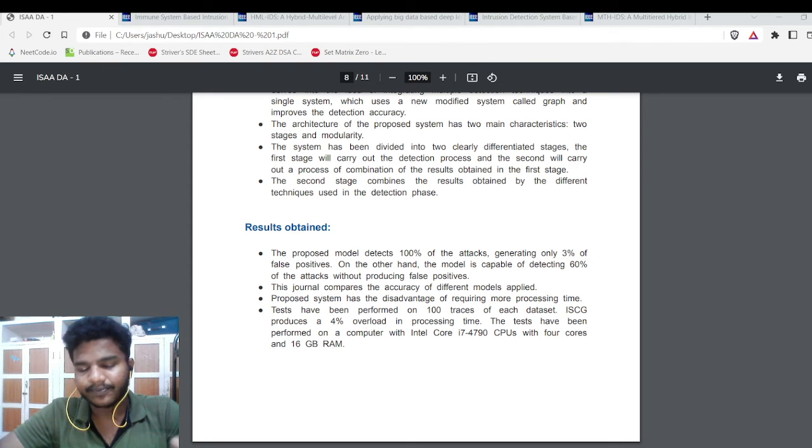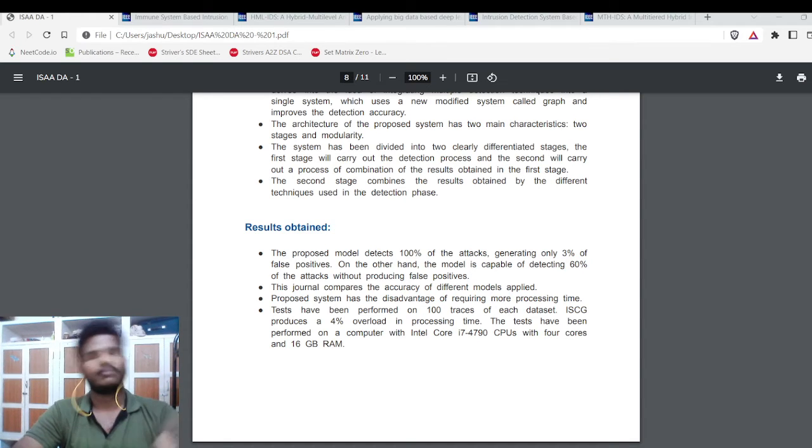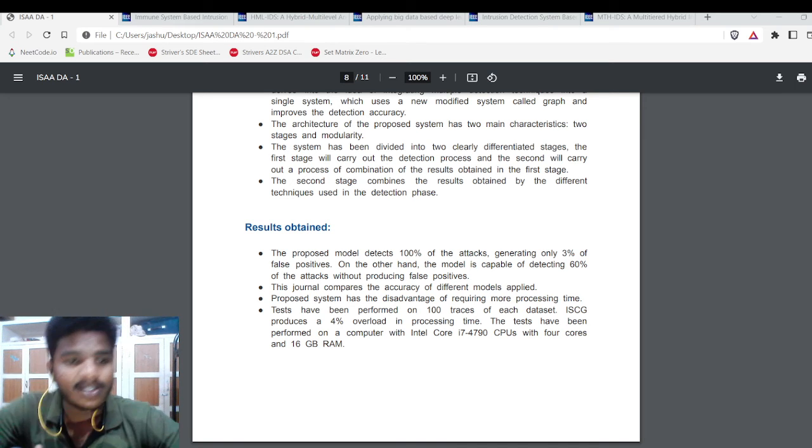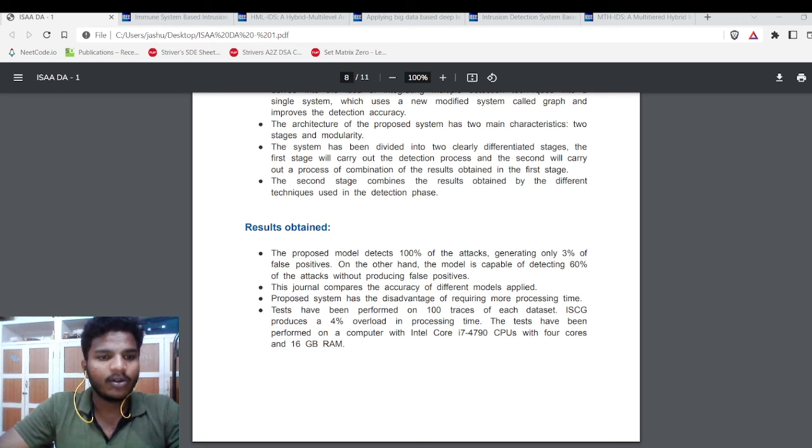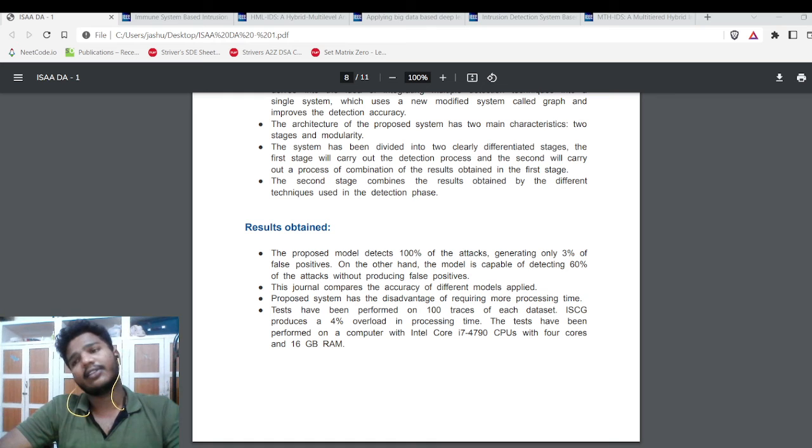Basically, the methodology they adopted divides the work into two clearly differentiated stages. The first stage carries out the detection process, whereas the second stage carries out the combination of the results produced in the first stage. This is the technique they use in the detection phase also.